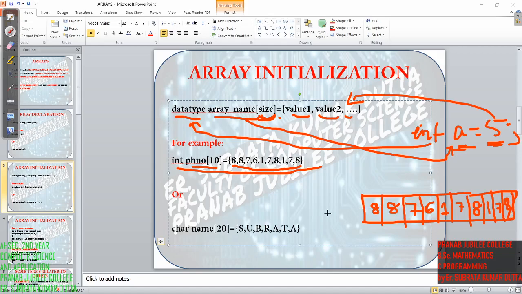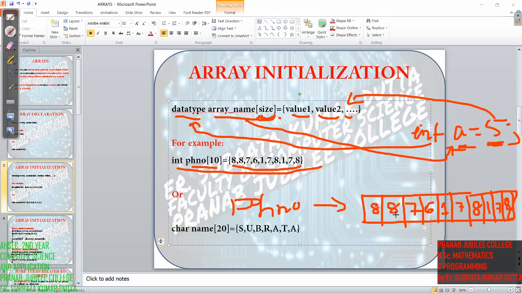As we have said, this array name is fhno, so phone number you can say. So the array becomes this way, right? This is a fixed size. All elements are entered in continuous, sequential memory locations.